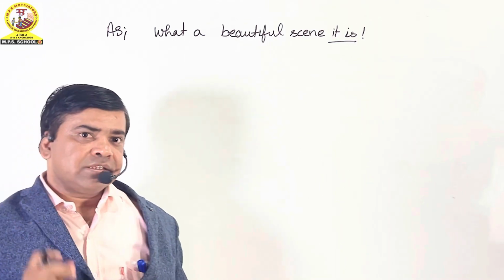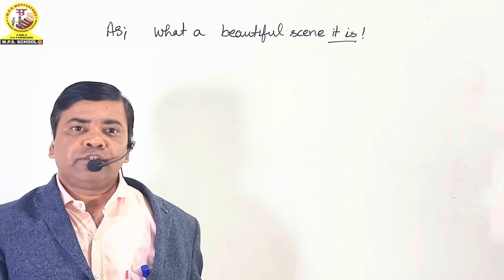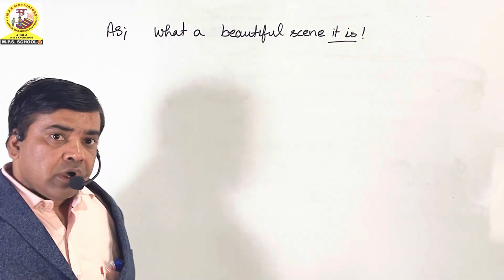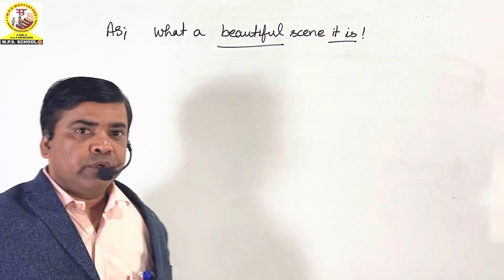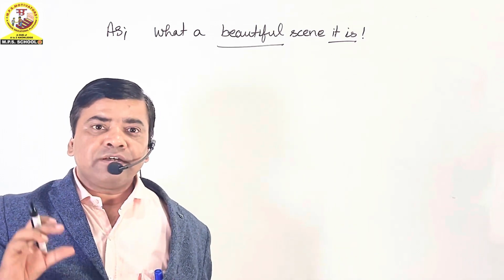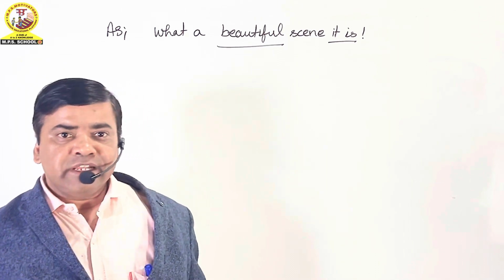We can also say what a scene, we can also remove beautiful, then the sentence will be what a scene it is, or what a scene.